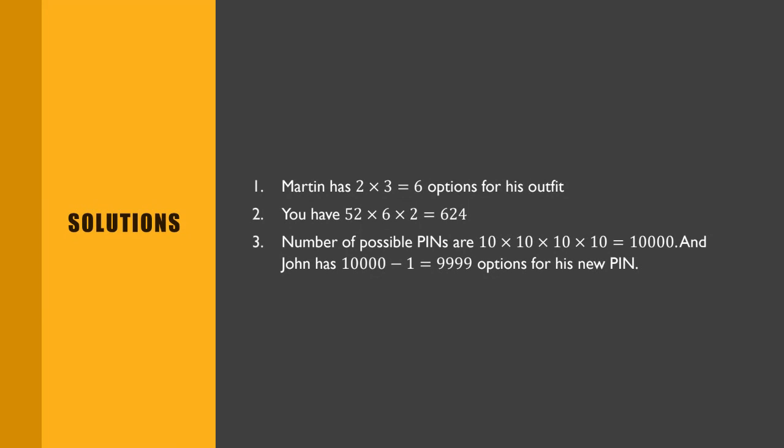Okay. So how many PINs are possible? We know each digit can range from 0 to 9, which is 10 digits. So we have 10 times 10 times 10 times 10. We have to multiply 10 four times, or we can say 10 to the power of 4, because the PIN is a 4-digit number. So how many options does he have? He already has one default, so all he has is 10,000 minus 1, which is 9,999 options to select the new PIN number.